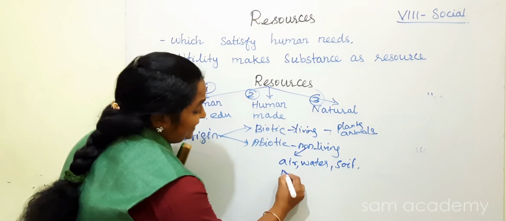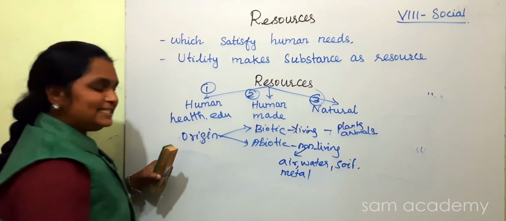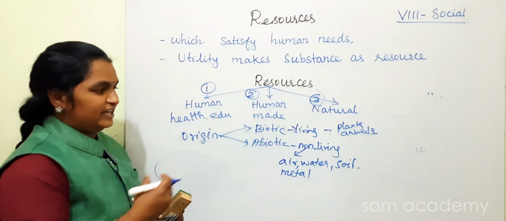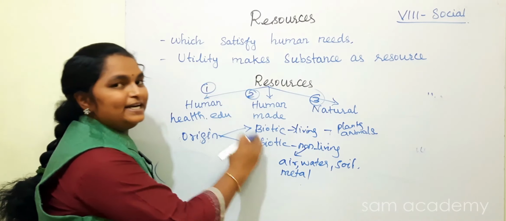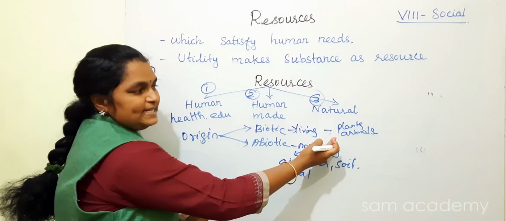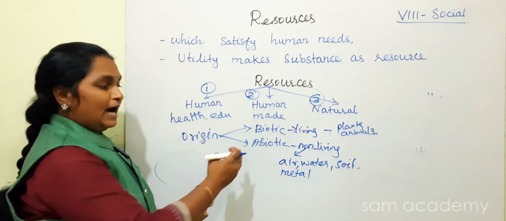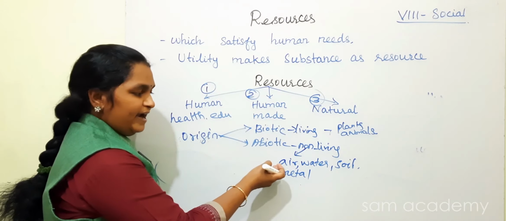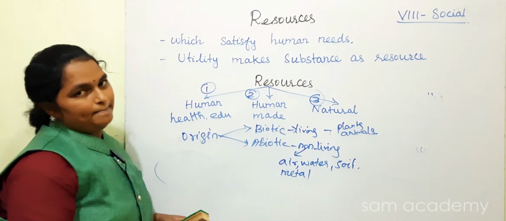Yes, metal. These are non-living things. Based on living or non-living, it is divided into biotic and abiotic. Biotic means living things, for example plants and animals. Abiotic means non-living things, for instance air, water, soil, metal.